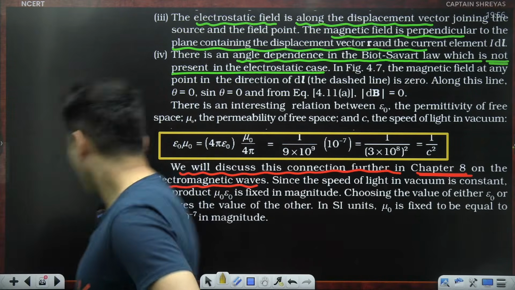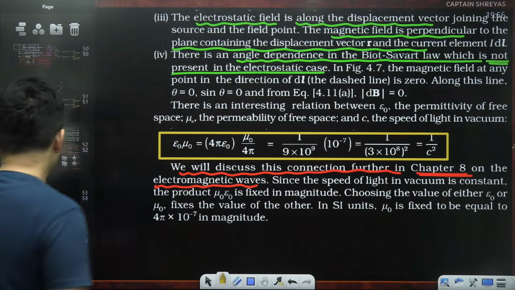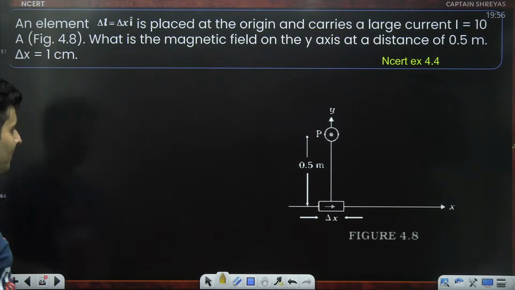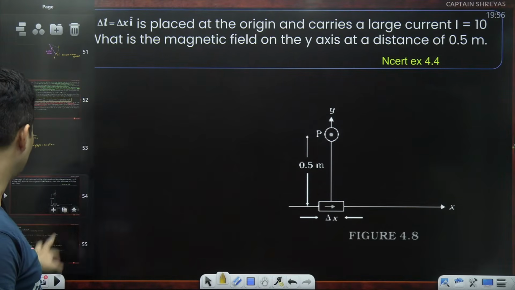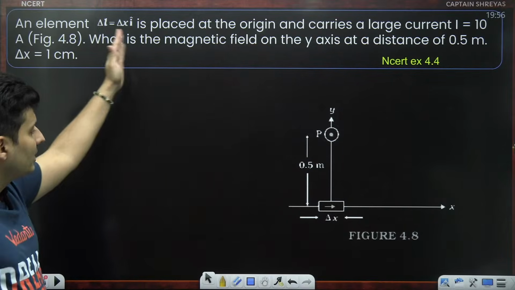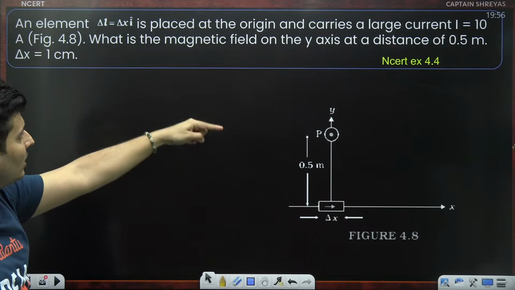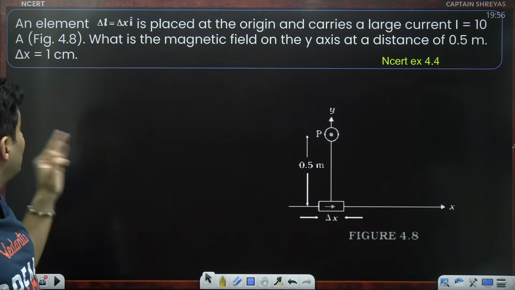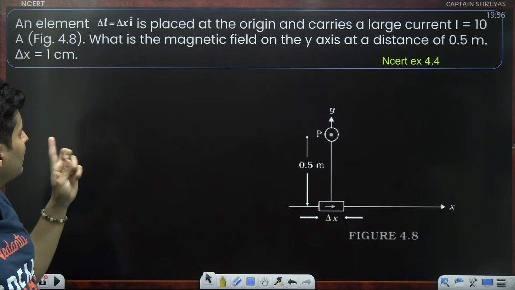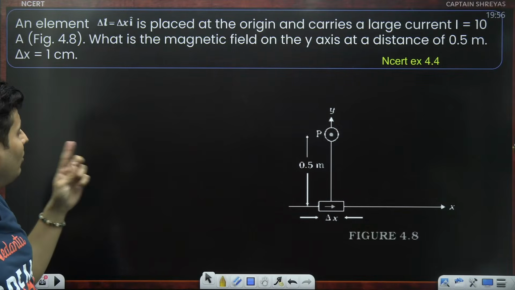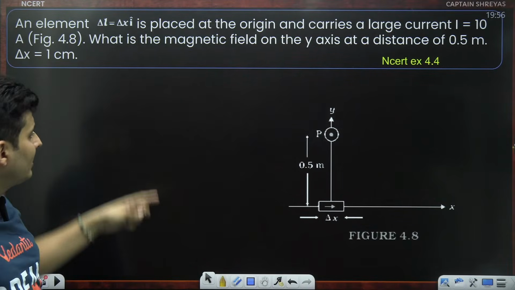Great. Okay, let's see a question based on Biot-Savart's law. A very nice question coming up on your screen. There is a current element placed at the origin, which carries 10 amperes. What is the magnetic field on the y-axis at 0.5 meters? Delta x is 1 centimeter.